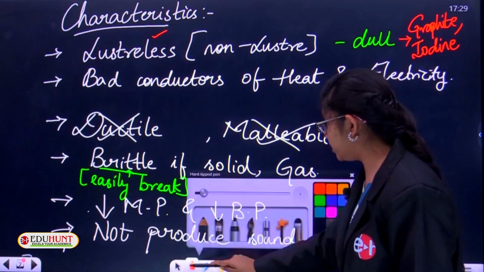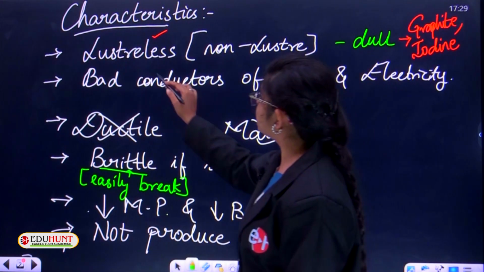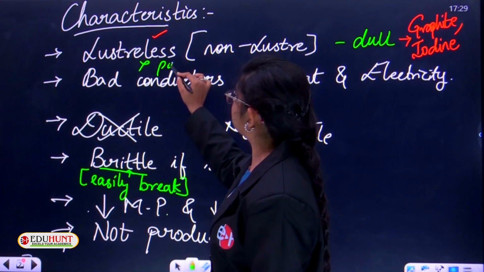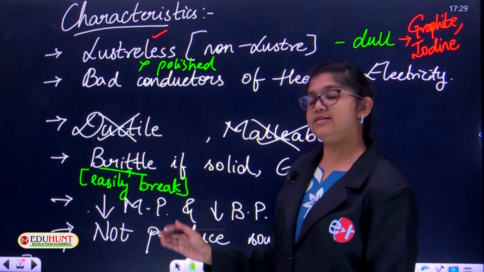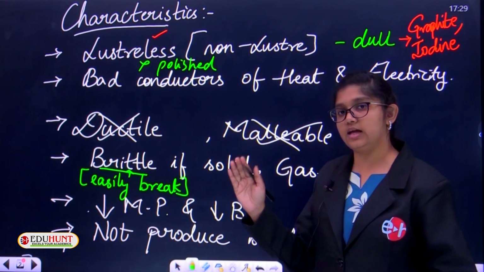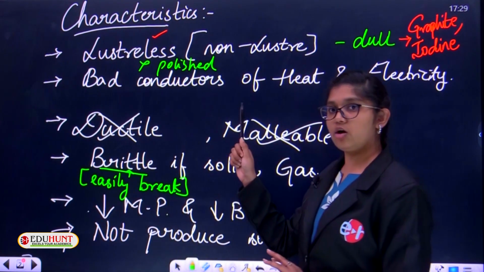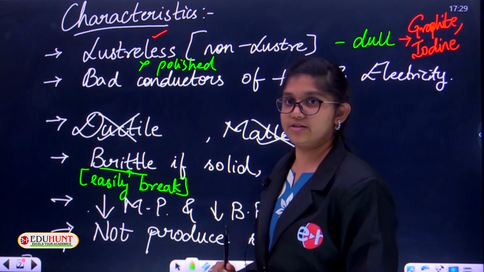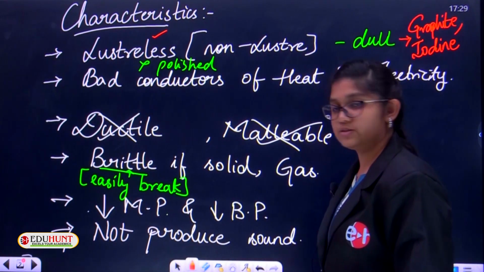One more point I want to include here. Non-metals cannot be polished further. Gold and silver in the metal category can be polished to get an extra shiny look, but non-metals cannot be polished. That condition is called the lusterless property.